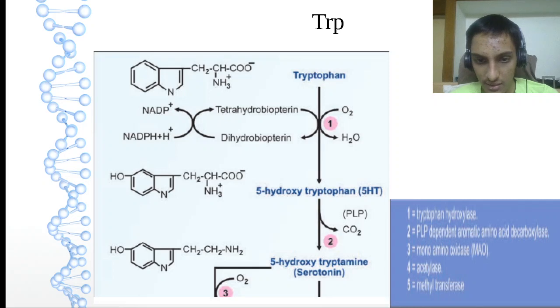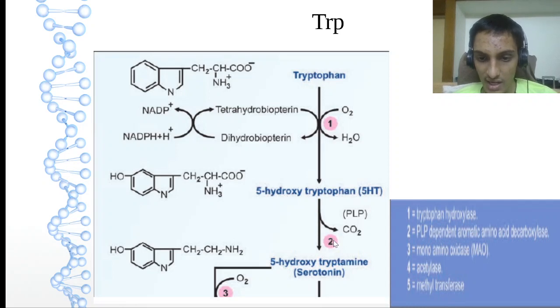Now let us see the serotonin pathway. We have seen the kynurenine pathway, and we'll see the serotonin pathway now. On hydroxylation of tryptophan, THB, tetrahydrobiopterin, goes to BH2, dihydrobiopterin. NADPH2 goes to NADP plus, oxygen to water, giving 5-HT, that is 5-hydroxytryptophan.